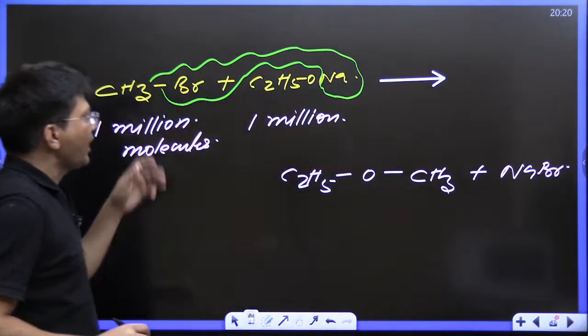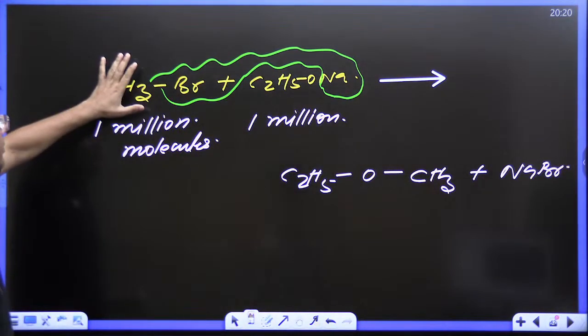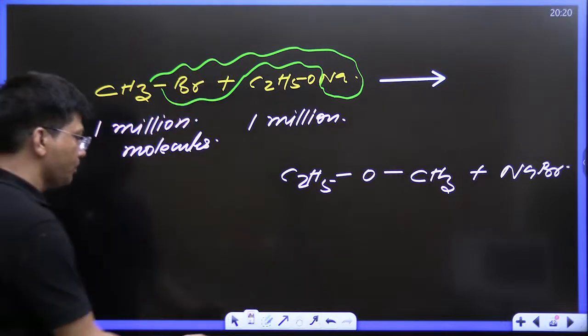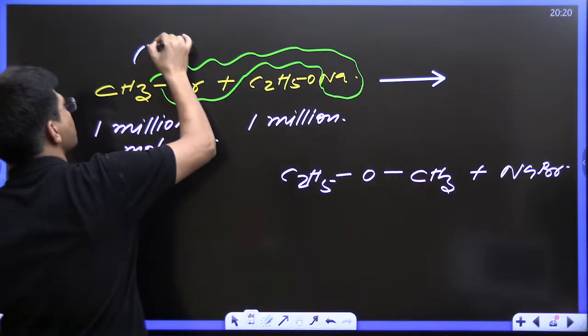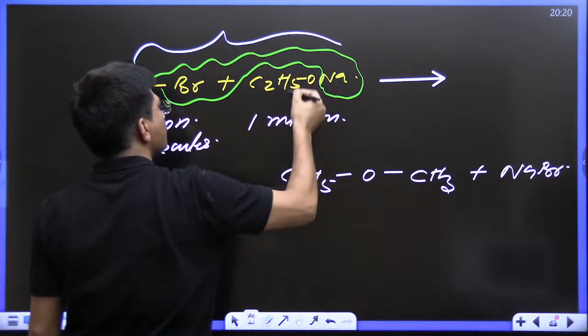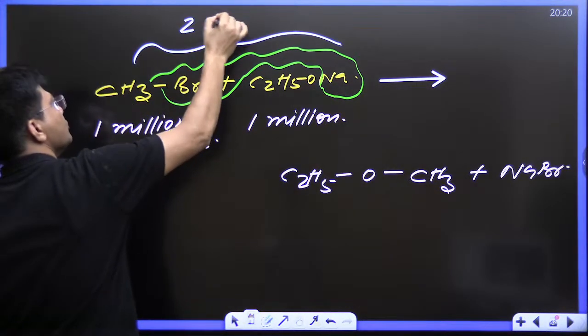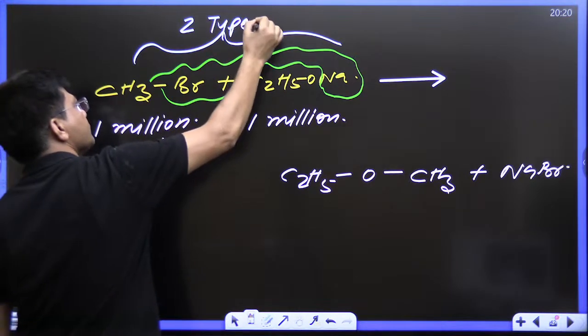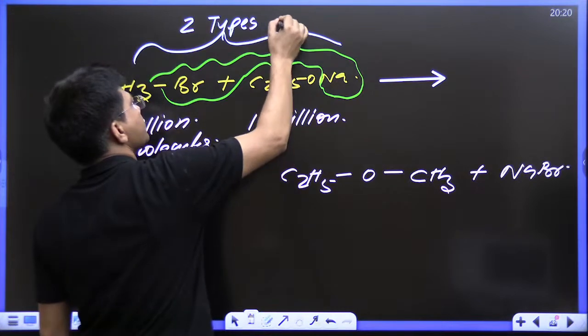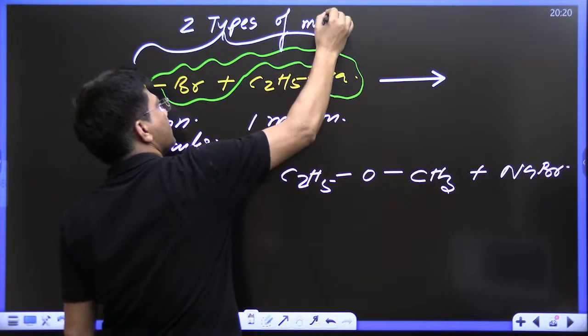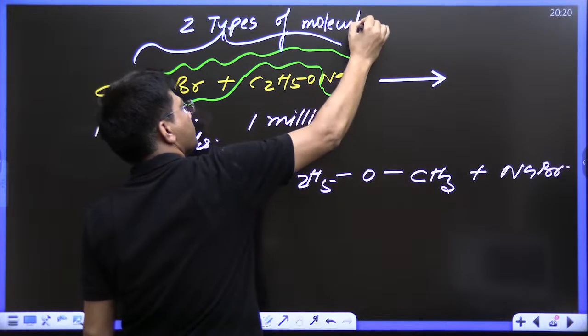So just try to find out: one type of molecule, another type of molecules. There are a total of 2 types of molecules, or you can say 2 million molecules. Whatever you want to think, you can consider.